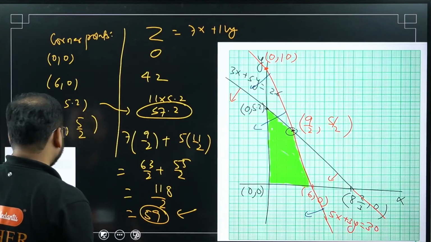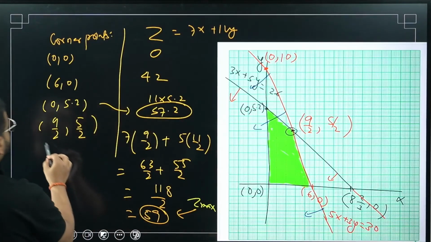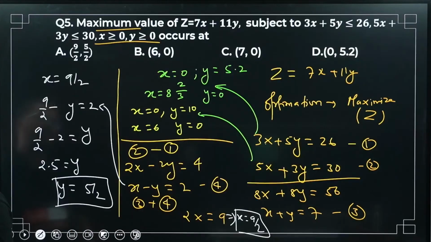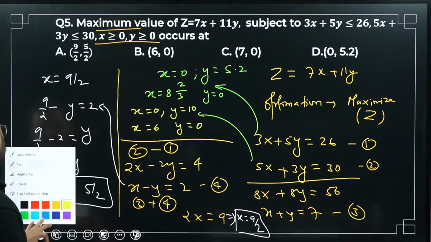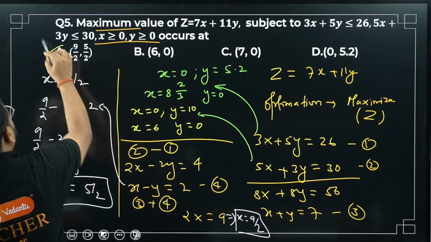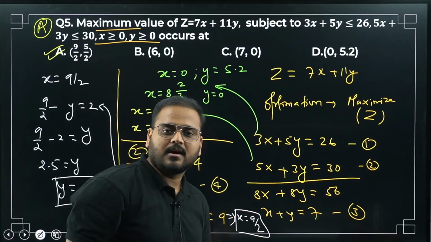This is my Z max value. And it occurs at which coordinate? 9 by 2, 5 by 2. What are they asking? Okay, occurs at. That's what they're asking. Option number A is the correct answer.